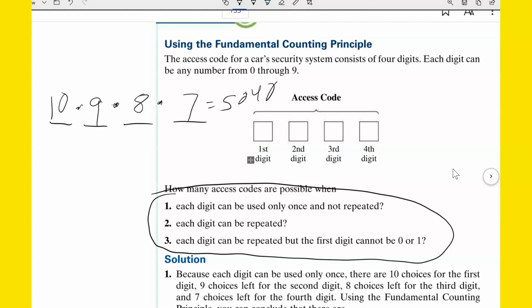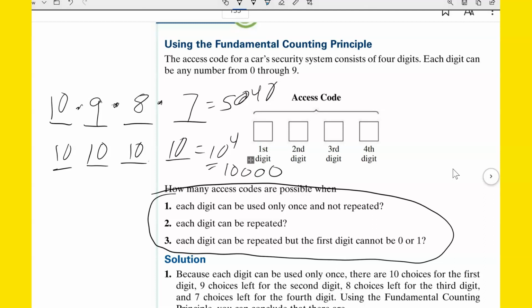Would be the answer to that first one. All right, number 2. On number 2, each digit can be repeated. So we got 10 choices for the first one, and then it doesn't matter what we pick for the first one. We still got another 10 choices, and another 10, and another 10. So that would be 10 to the fourth, right? Which would be 10,000. So 10,000 choices in that problem.